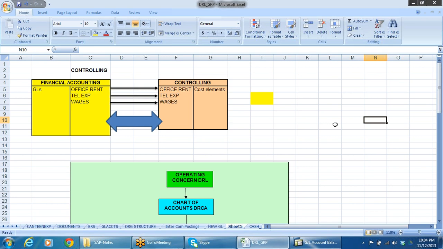The best accounting reports we get from controlling. So whatever we create as general ledger accounts in financial accounting will be redefined as cost elements here.